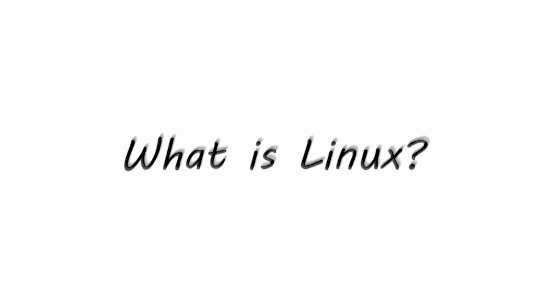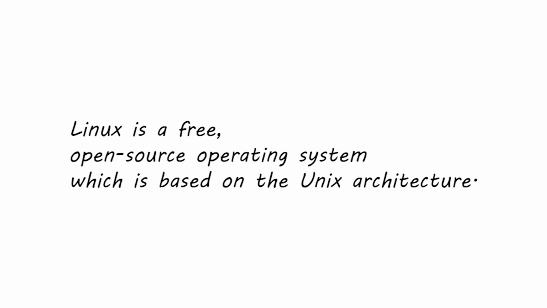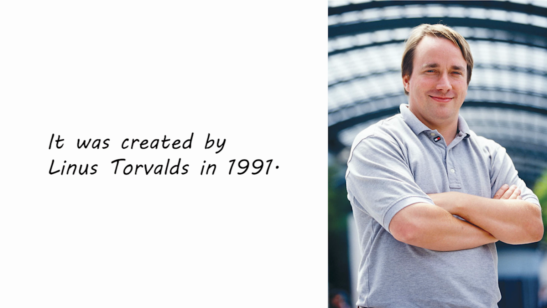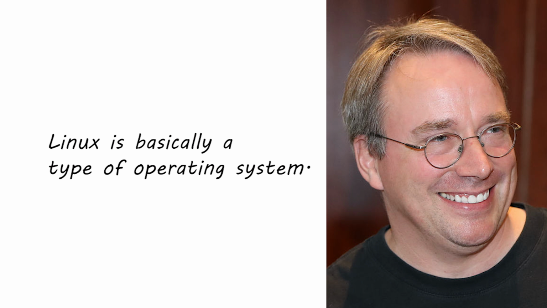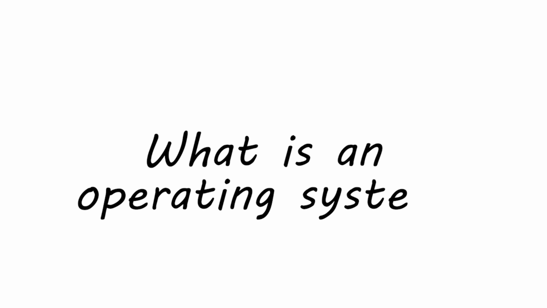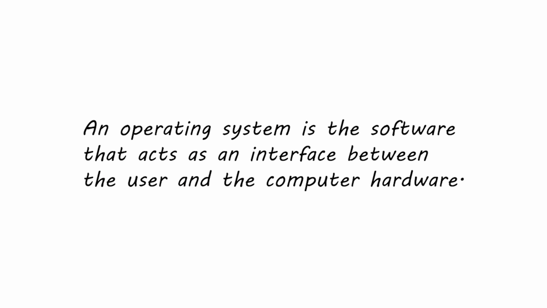What is Linux? Linux is a free open-source operating system which is based on the Unix architecture. It was created by Linus Torvalds in 1991. Linux is basically a type of operating system, and the main question now would be, what is an operating system? An operating system is the software that acts as an interface between the user and the computer hardware.